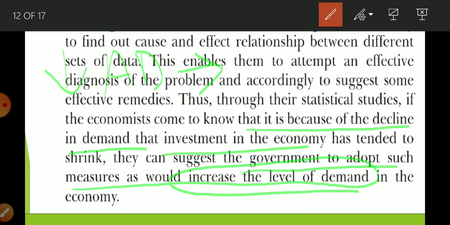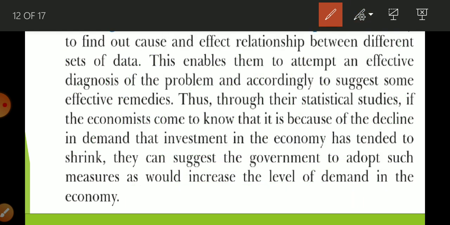So when AD falls, there will be unwanted stock, and as a result production will decrease. When production decreases, investment will decrease.